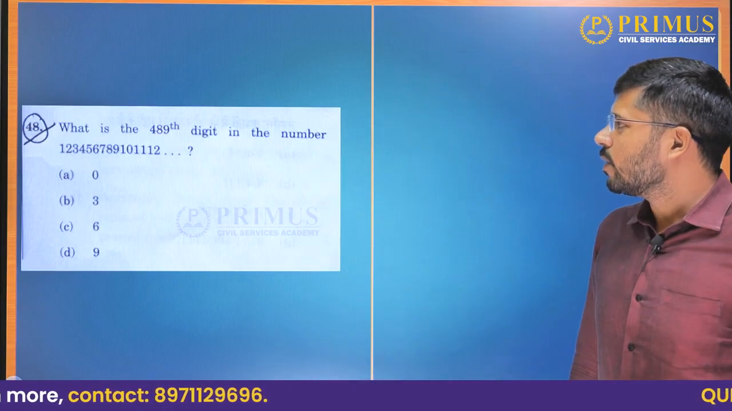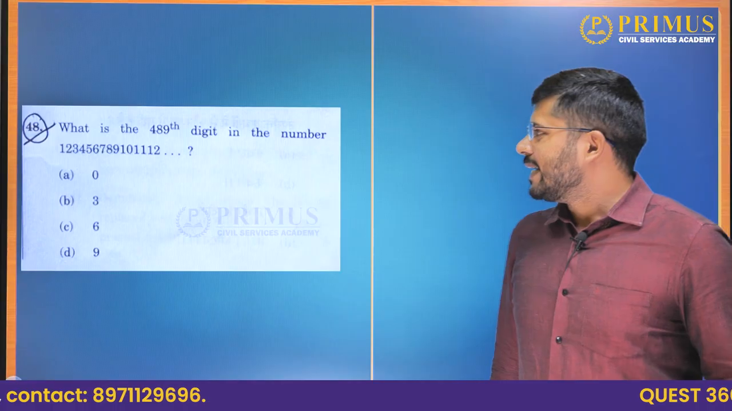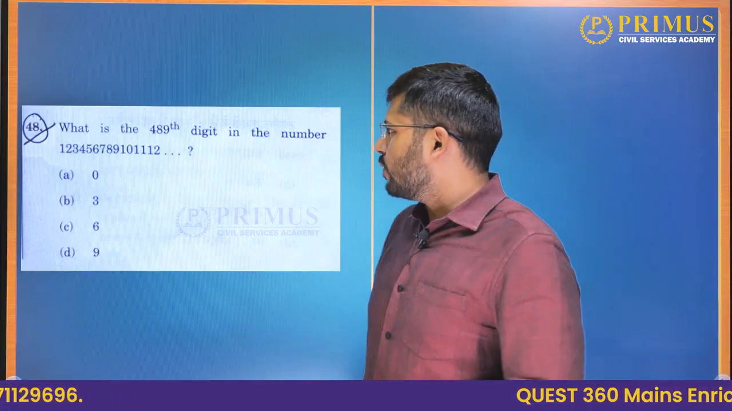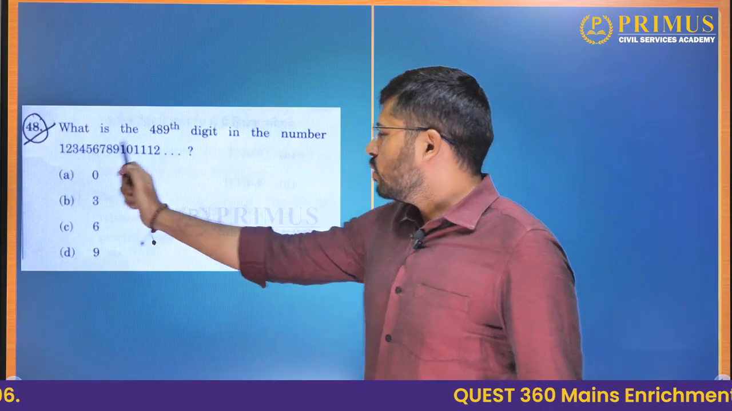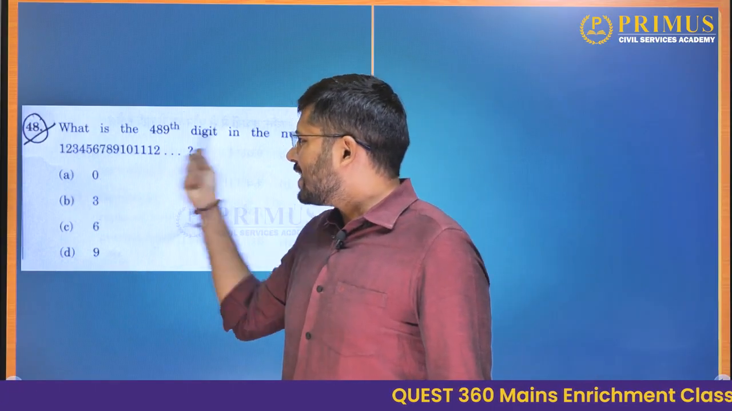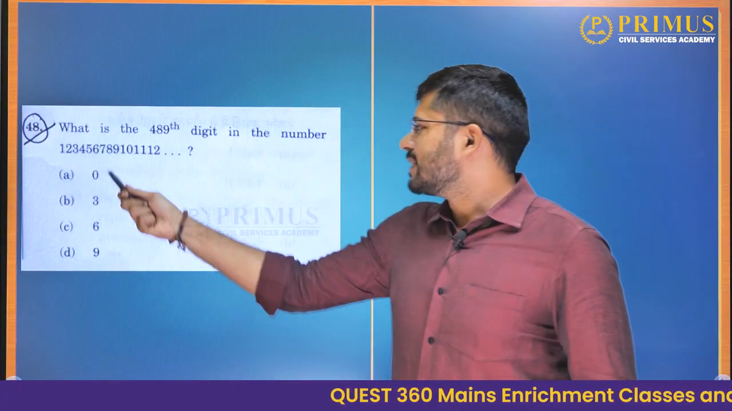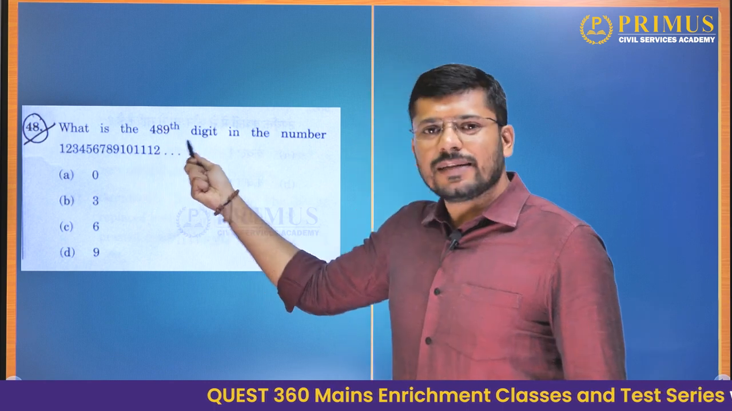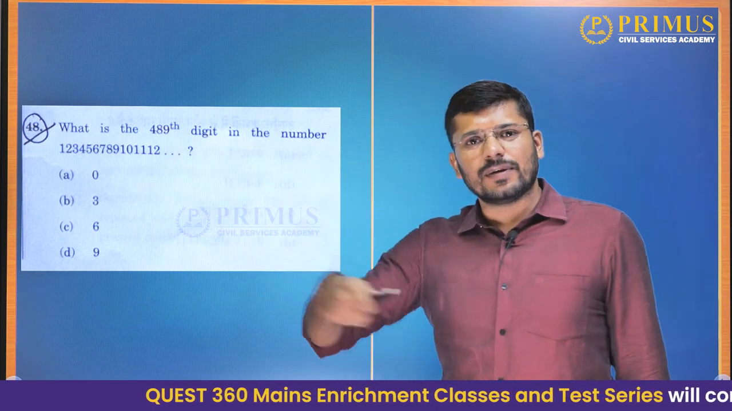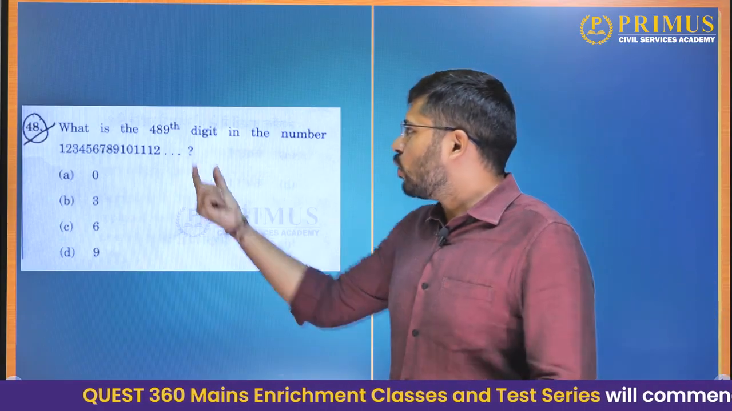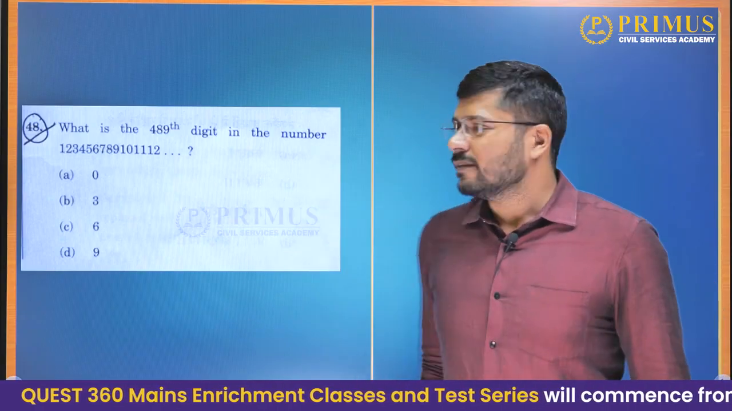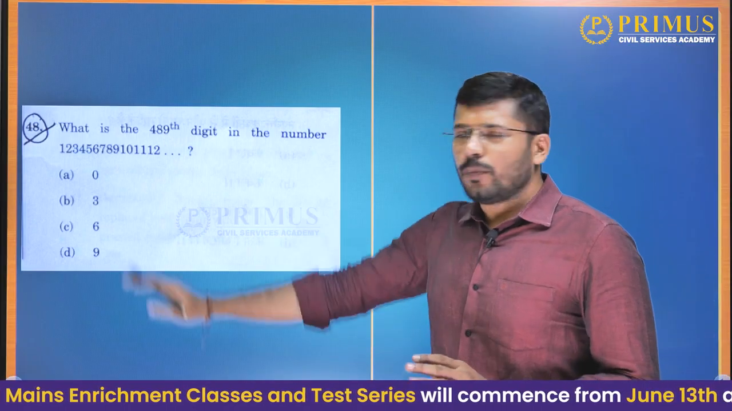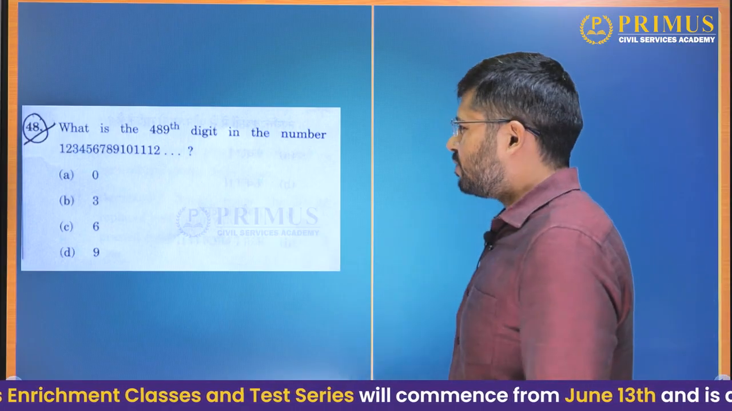We'll go further now. What is the 489th digit in the number 1, 2, 3, 4, 5, 6, 7, 8, 9, 10, 11, 12 and so on? So what they have done is they have just written each number: 1, 2, 3, 4, 5, 6, 7, 8, 9, 1, 0 that is 10, 1, 1 that is 11, 1, 2 that is 12, then 13, 14, 15, that way they will go on. They want us to find what is the 489th digit. Okay, how to calculate the 489th digit? Even though it seems complicated, it is not so complicated at all.